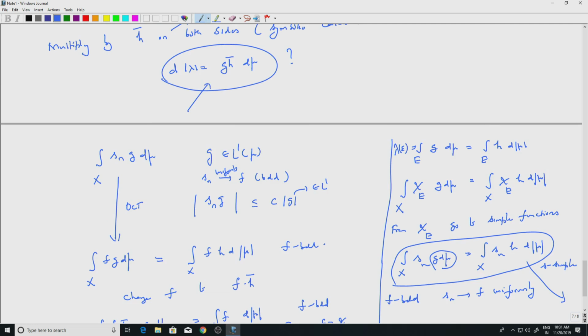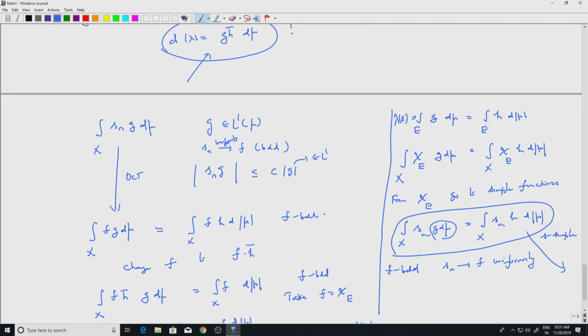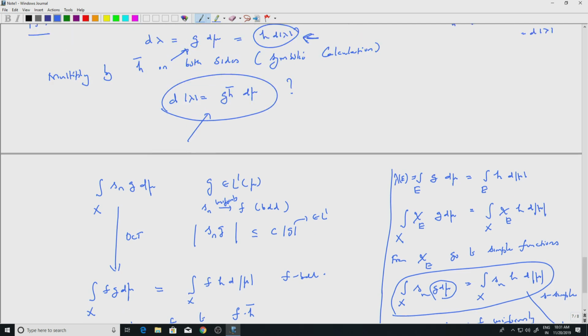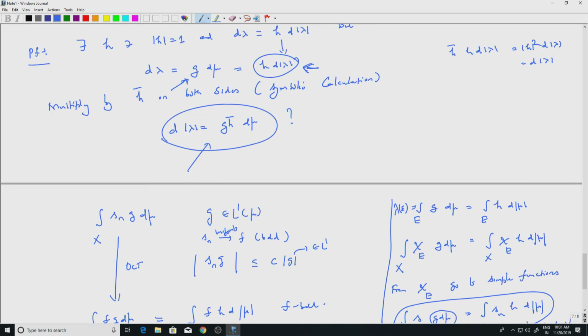Okay. So, I mixed up my mu and lambda. Just be careful here. We are starting with g d mu equal to h d mod lambda. So, everywhere you have to change to d mod lambda.